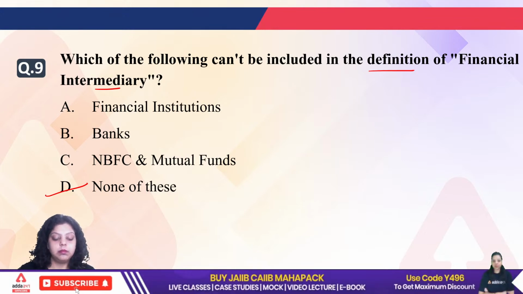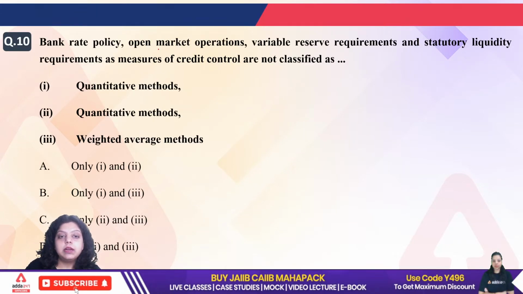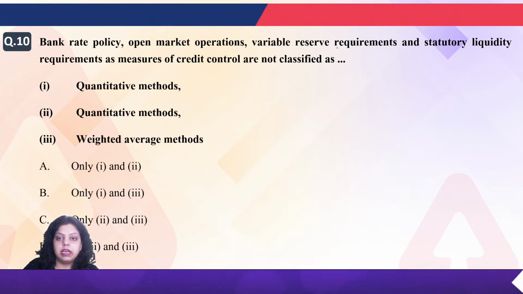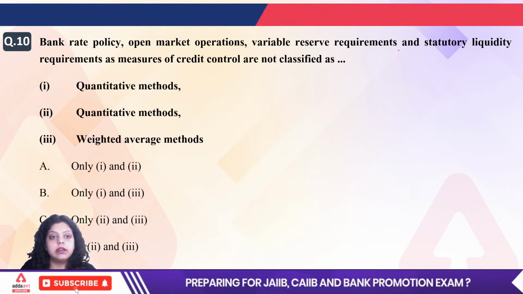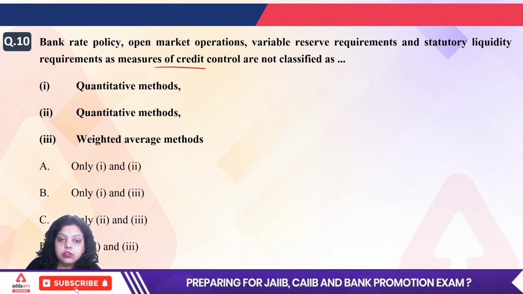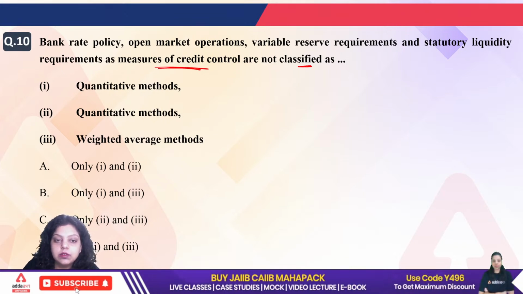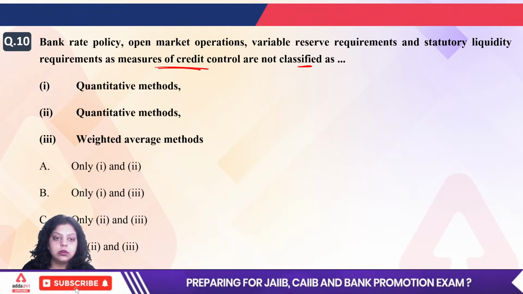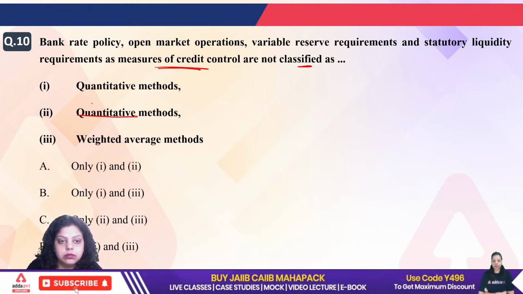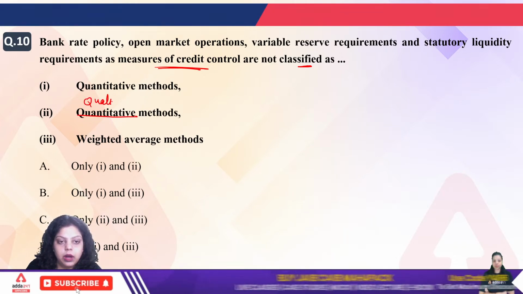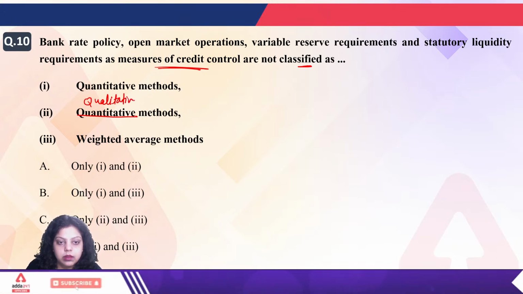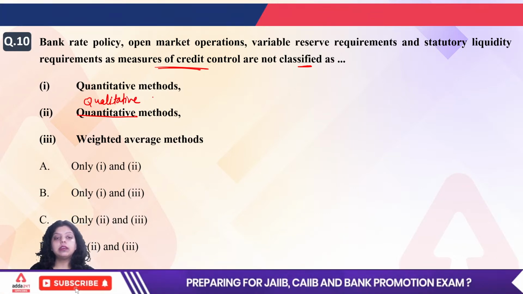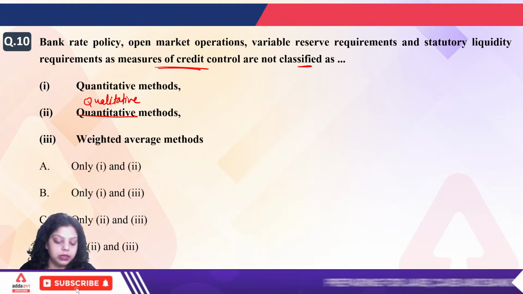Next, bank rate policy, open market operation, variable reserve requirement and statutory liquidity requirement as measures of credit control are not classified as which of the following methods? Quantitative method, qualitative method, or weighted average method.